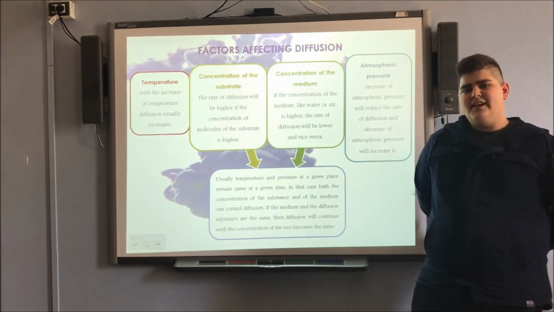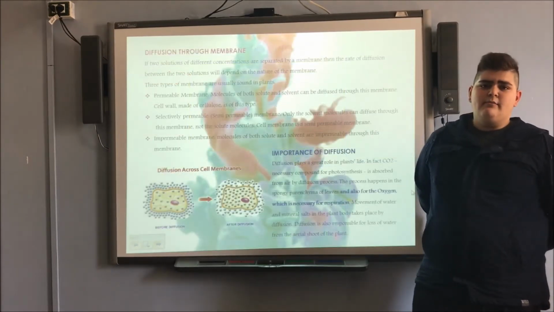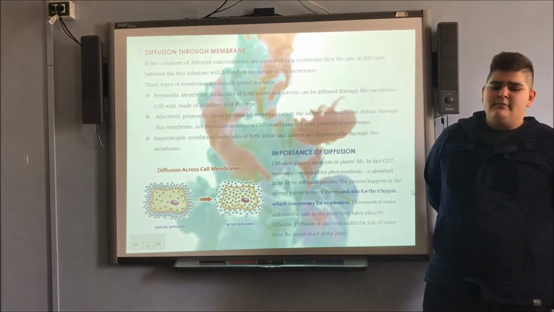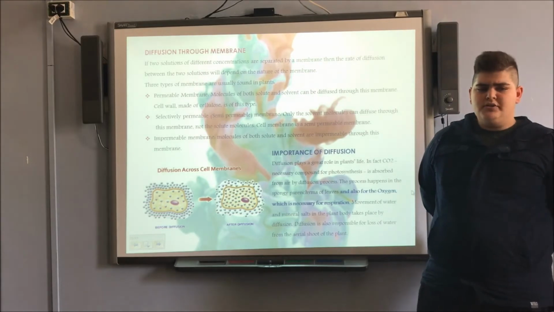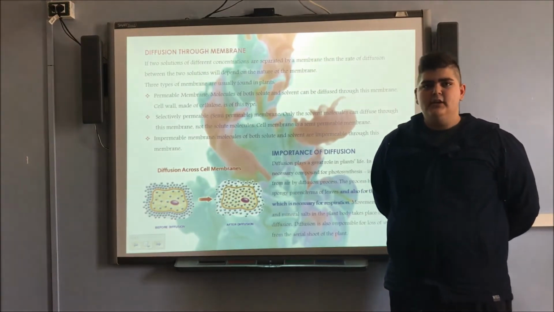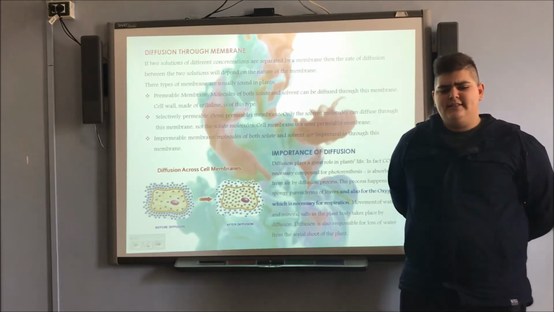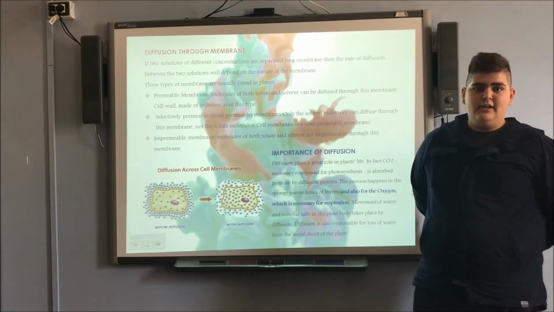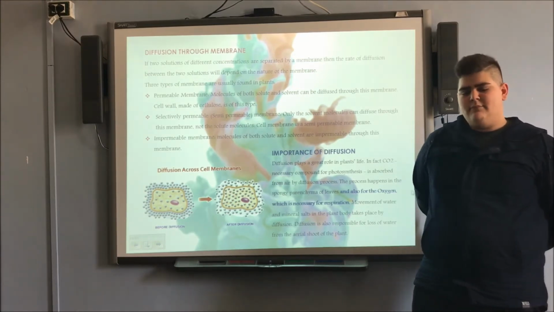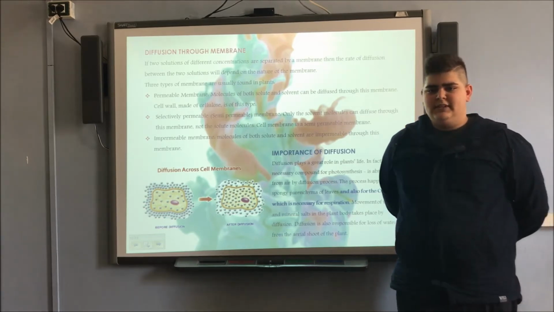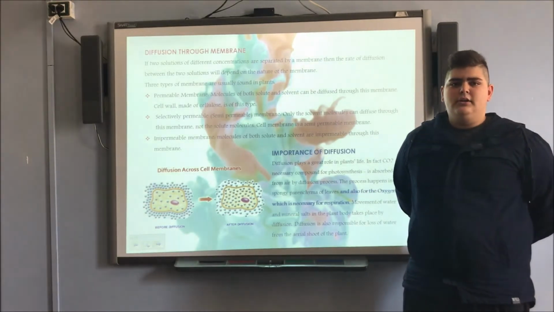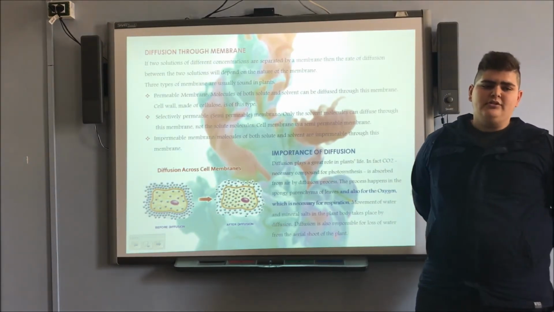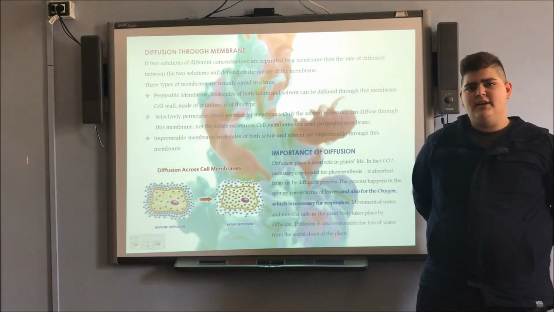There are three types of cell membrane: semi-permeable membrane, permeable membrane, and impermeable membrane. Permeable membrane is a membrane that allows substances to pass through it. Semi-permeable membrane is a membrane that allows only some substances to pass through it, and at the end there's an impermeable membrane that doesn't allow the substances to pass through it. The diffusion is important for both cells and plants.